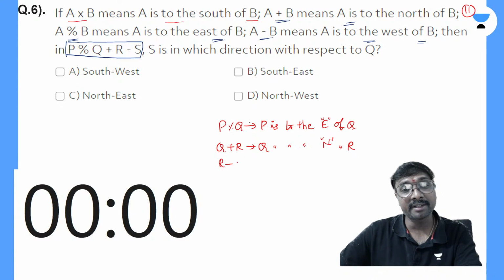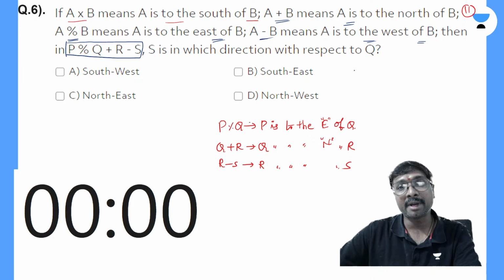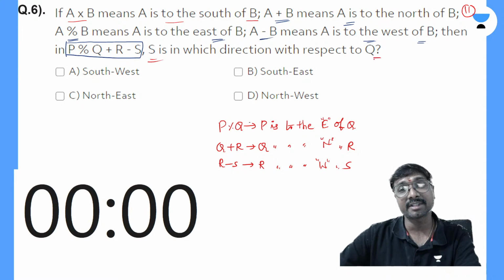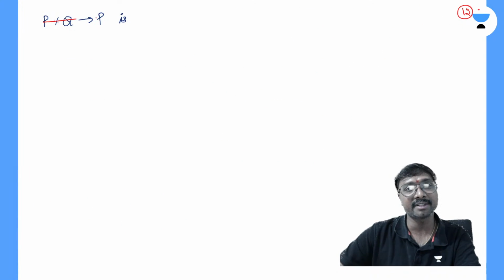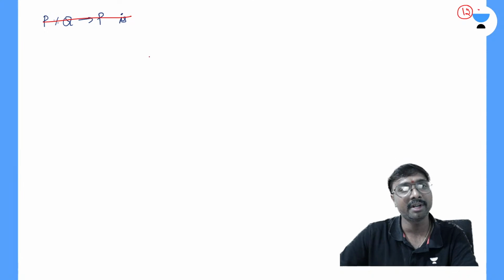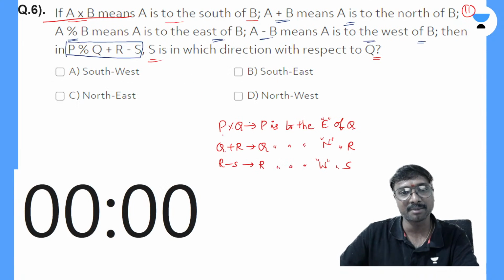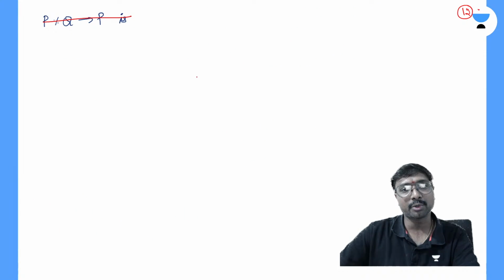And R minus S means R is to the west of S, as minus means west. So then S is in which direction with respect to Q? How can you get this if you just observe? First, P is to the east of Q, so this is your Q.